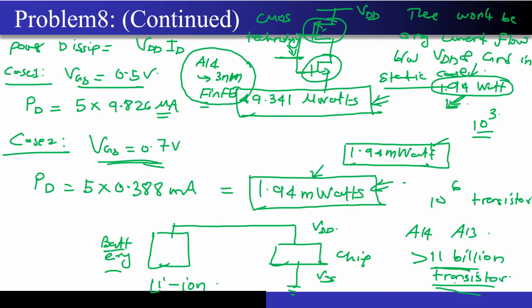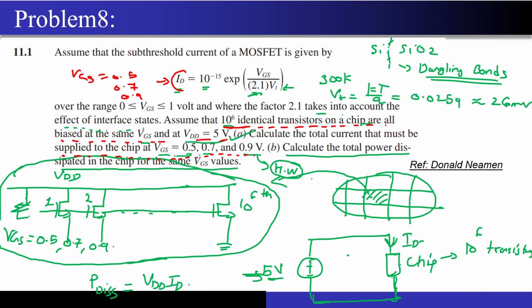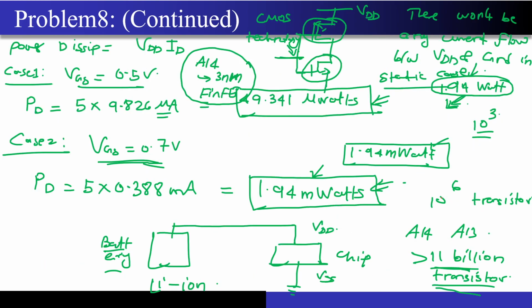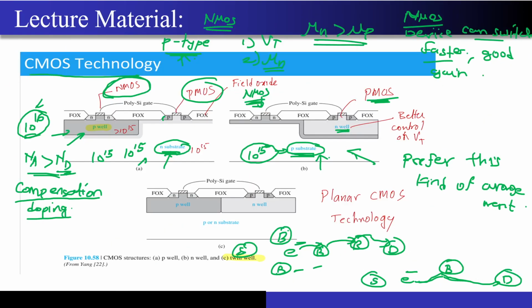Now the next question that they had asked in the same question is: calculate the total power dissipated in the chip for the same VGS values. So what is the power dissipation? Power dissipation is nothing but VDD times ID. VDD value I know, and the total ID values I have already calculated. So if I just multiply both of these values by VDD, then I will get two values, one is this particular value and one is this particular value. Again an easy question, nothing tricky was asked in this particular question.